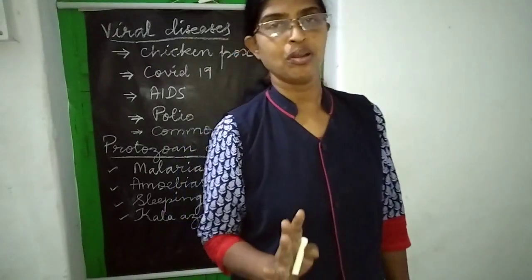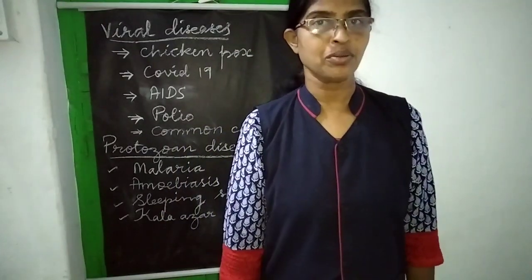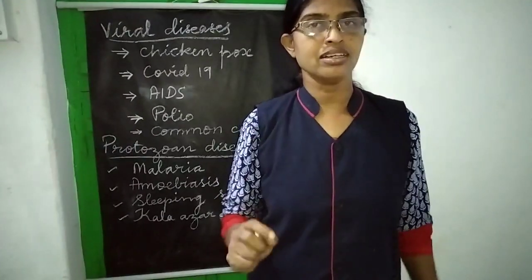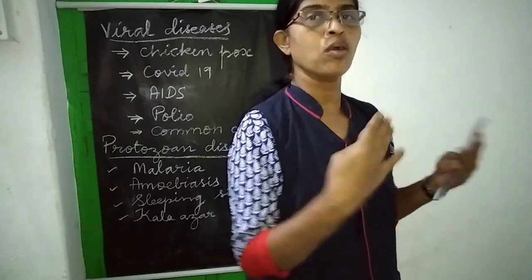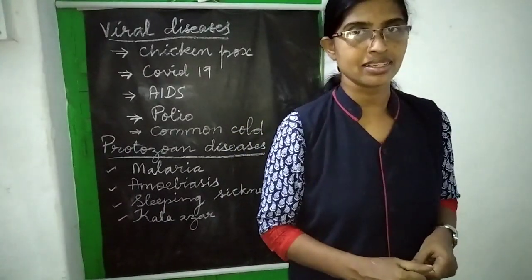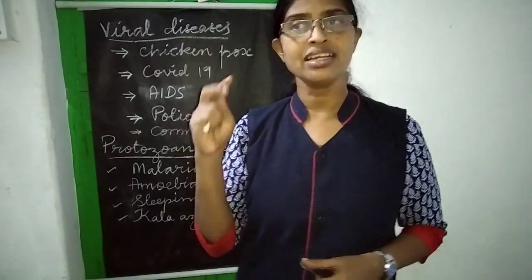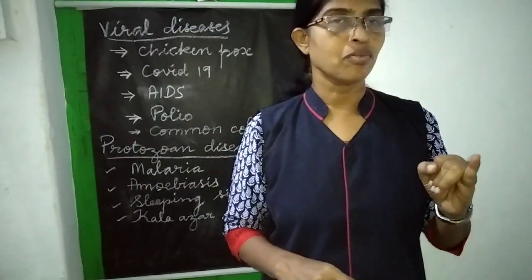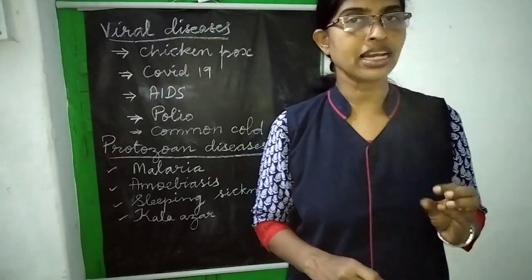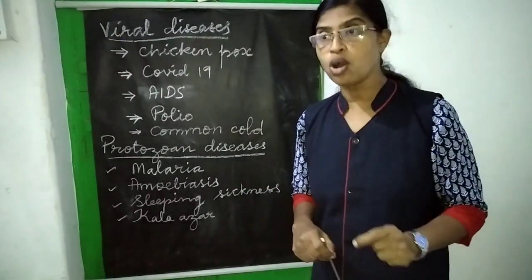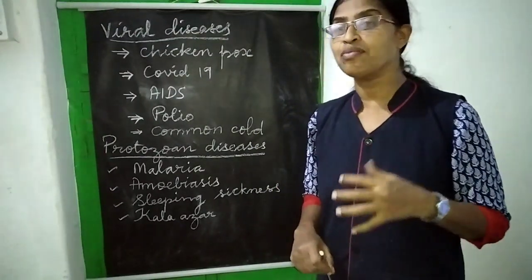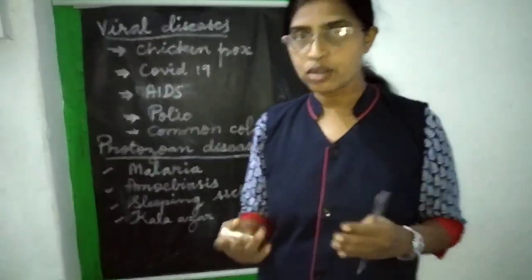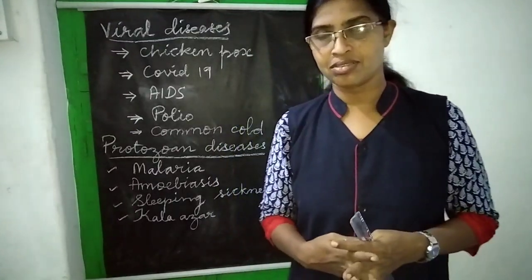Children, I think you would have gone through the previous video, right? And you could have seen the important points which we have already learned. So first, what did we study? Let us have a recap. What are microorganisms? Microorganisms are very small ones that we cannot see with our naked eye. So we need a microscope to see them.